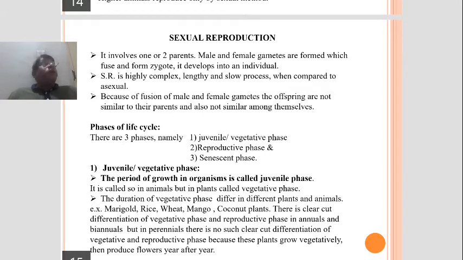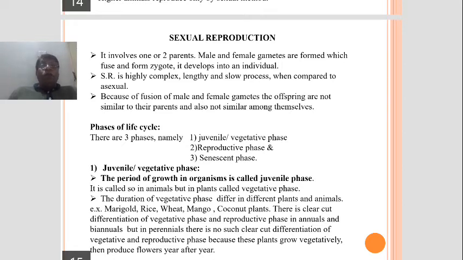Sexual reproduction involves one or two parents. One parent means when the organism is hermaphrodite. In lower organisms we call it hermaphrodite.